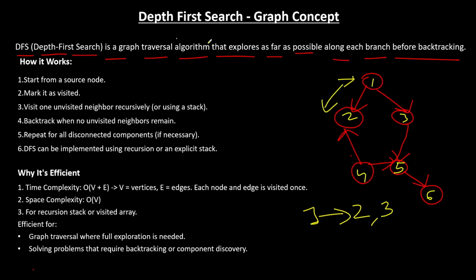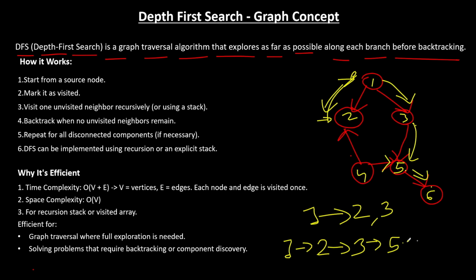So you went to two first. Then you tried going more down, more depth, from two, but you were not able to because the arrow was pointing in a different direction, since it is a directed graph. So from one to two you went. Then you came back. Then you went to three. You came to three. Then you could see that from three you can go to five also, right? So you came to five. From five you cannot go to four because the direction is this way. But from five you could go to six. So you came here. After that, you saw that you cannot go anywhere else because it is the end. So you came back. That is the backtracking part.